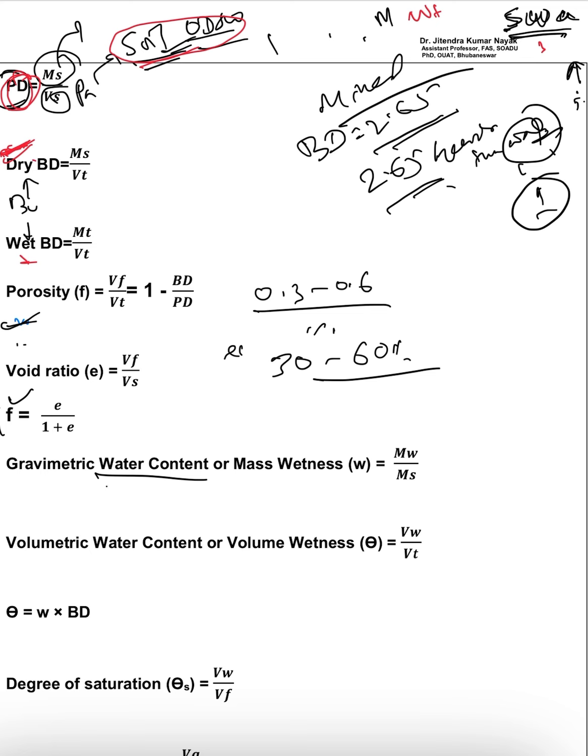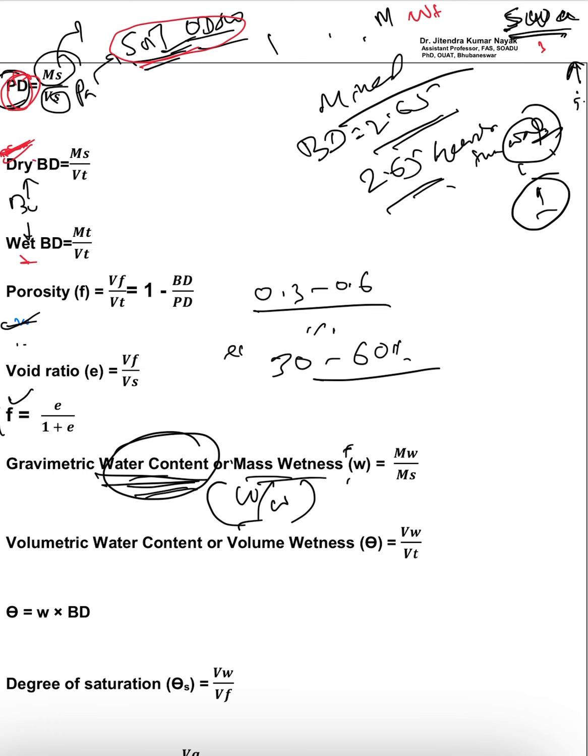Okay, so next, coming to water content or mass wetness. Always remember, whenever we are going to calculate the water content, what will be the formula? The formula will be mass wetness, or on the basis of weight. This is the weight by weight basis.